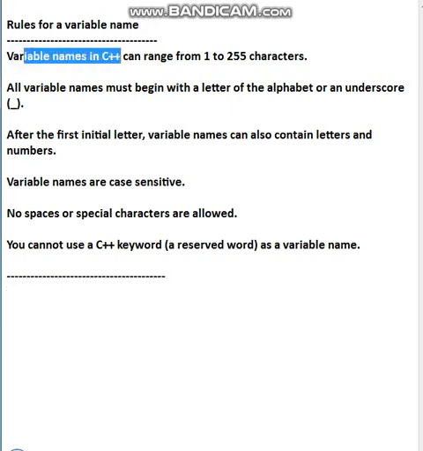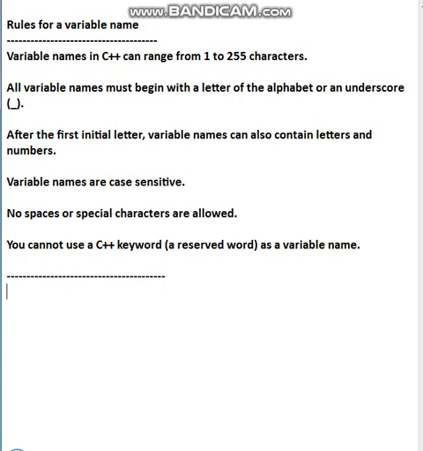First, a variable name in C++ can range from 1 to 255 characters. Fine, 1 to 255 characters. It means you can give a very long variable name. But normally we give a variable name within 8 to 10 characters, students. There is no need to go for such long names.